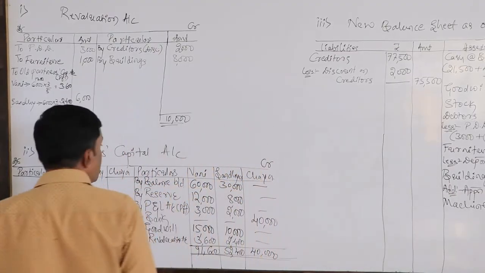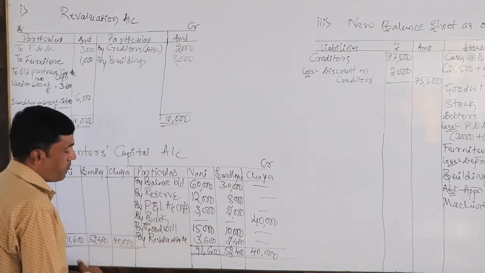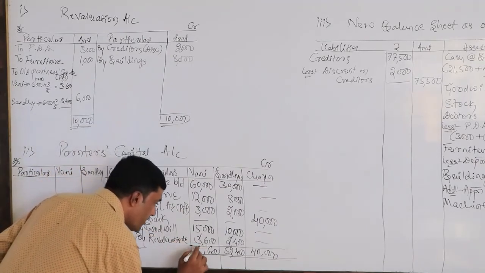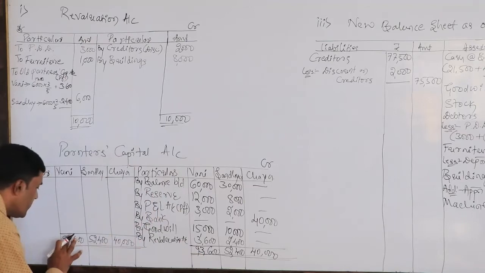Okay, dear students, the total of this column is something wrong. So this will be 93,600. You can check it from your calculator.